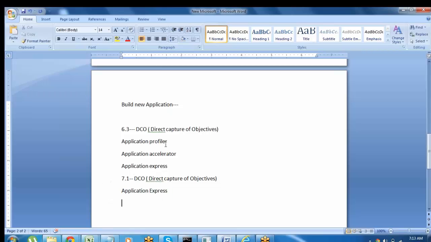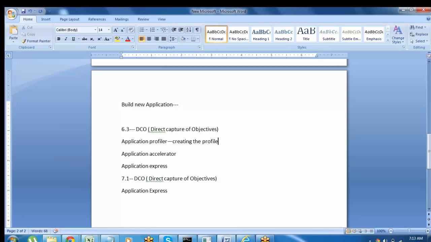So all the previous tools like Application Profiler and Accelerator have been deleted in the current version, and they have enhanced the whole thing into a single tool, that is Application Express. See, in the previous versions, the Profiler is used for creating the profiles.